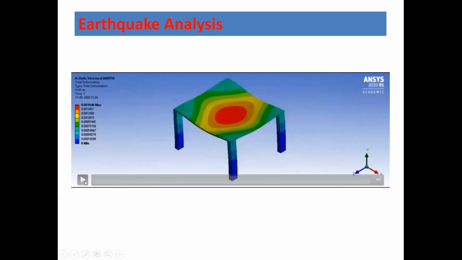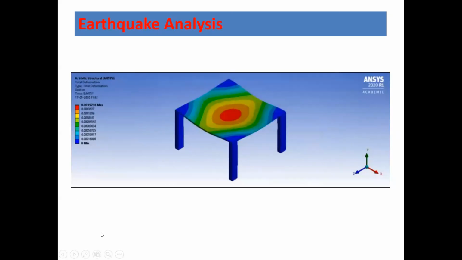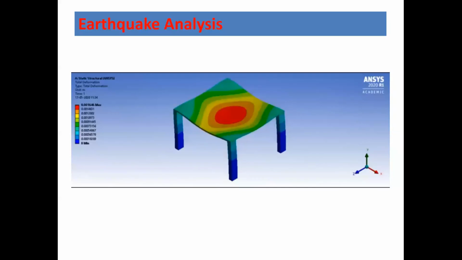Let me show it once again. Ideally, without an earthquake it will deflect like this, but in the event of an earthquake it will deflect like this. So there will be bending developed in the column, and for that purpose you have to design the reinforcement accordingly. Then lastly, the modal analysis.